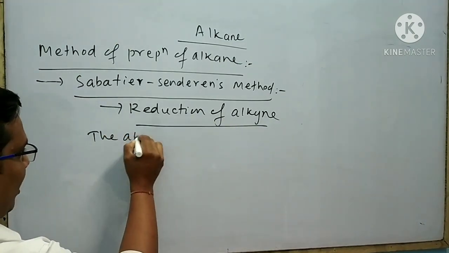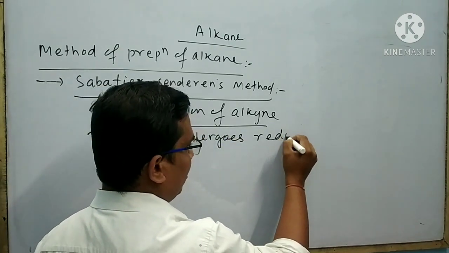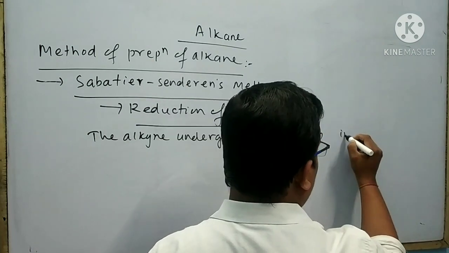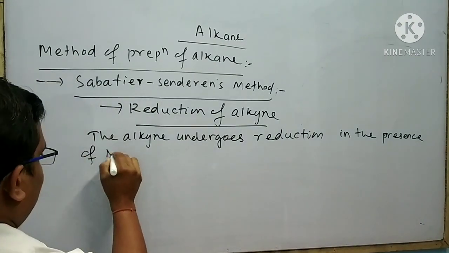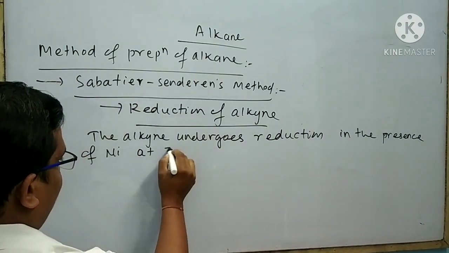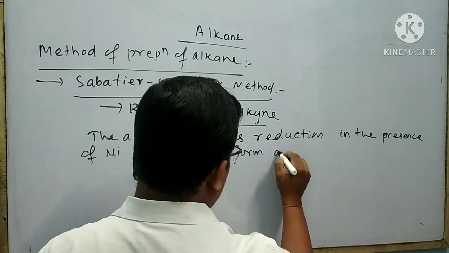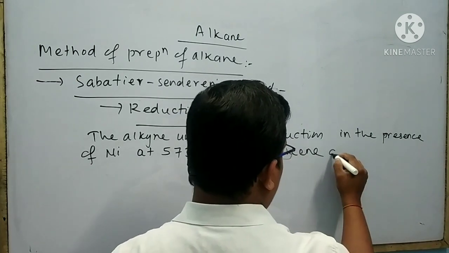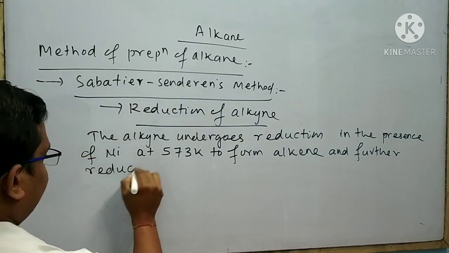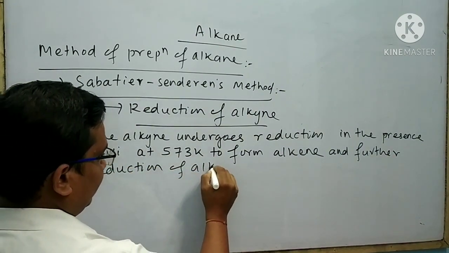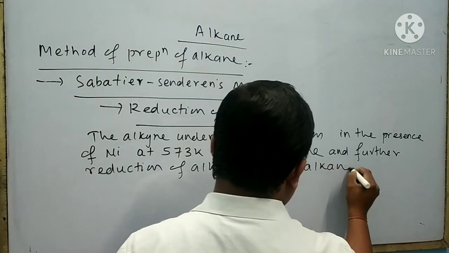The alkyne undergoes reduction in the presence of nickel at 573 Kelvin to form alkene, and further reduction of the alkene gives alkane.